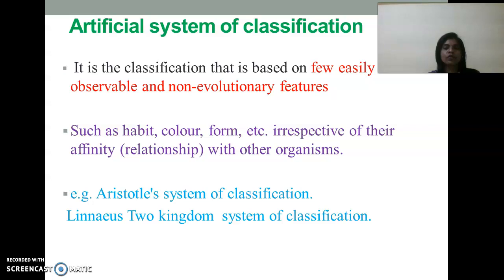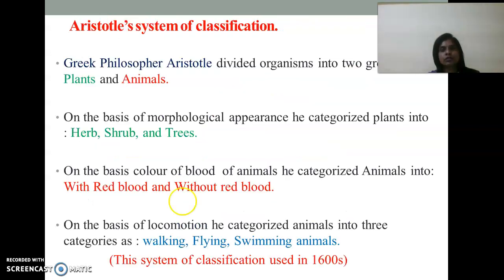Among them, first we focus on the Aristotle system of classification. Aristotle was a Greek philosopher. Aristotle, for the first time, categorized all living organisms into two categories just by observing whether they are autotrophic or heterotrophic. Those organisms able to synthesize their food, he categorized as plants, and those unable to synthesize their food and dependent on plants are called animals.